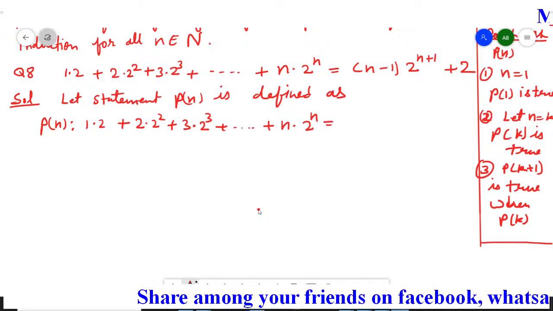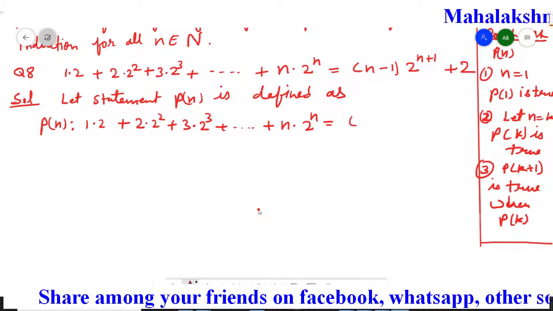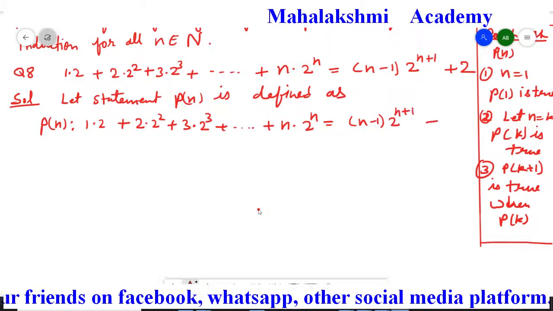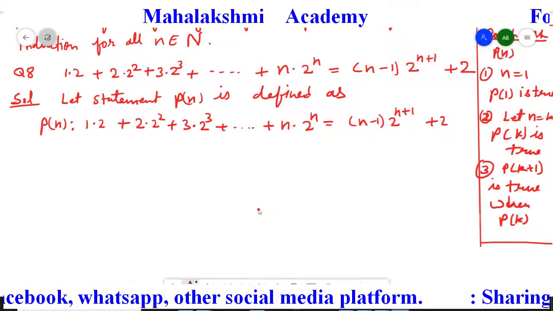If we add all these terms, the answer is going to be n minus 1 times 2 to the power n plus 1, plus 2. So this is the mathematical statement we defined.